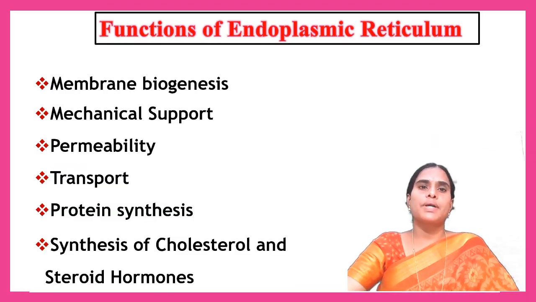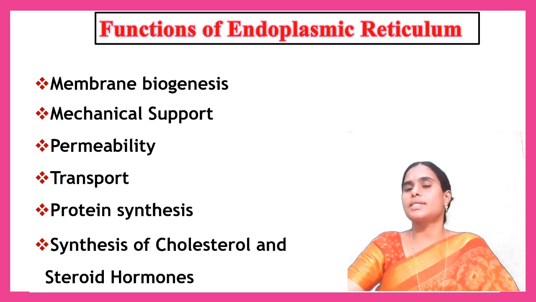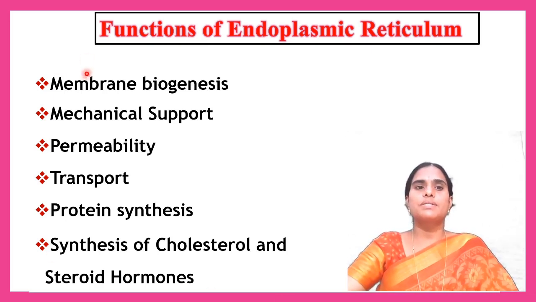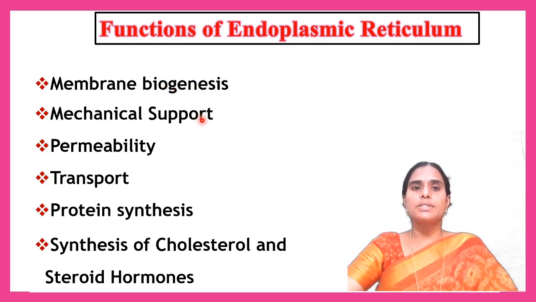Functions of endoplasmic reticulum. The endoplasmic reticulum contains more than 30 enzymes and performs various functions inside the cell. The first one is membrane biogenesis. Biogenesis means production of membrane. During cell division, the endoplasmic reticular fragments are involved in the formation of membranes. It is called membrane biogenesis, and it gives mechanical support to the cells.